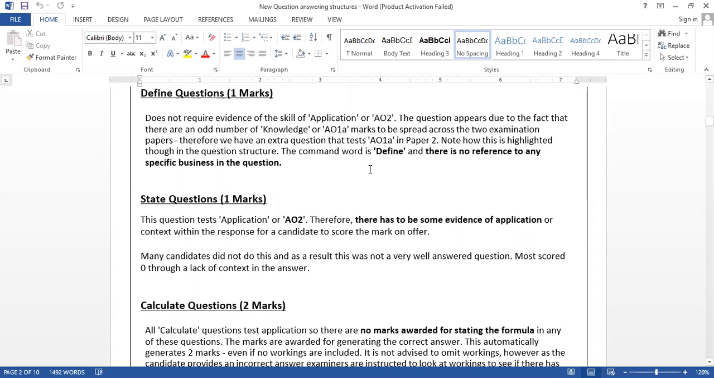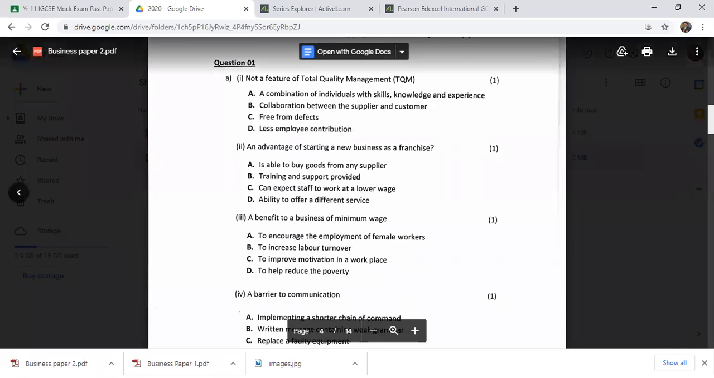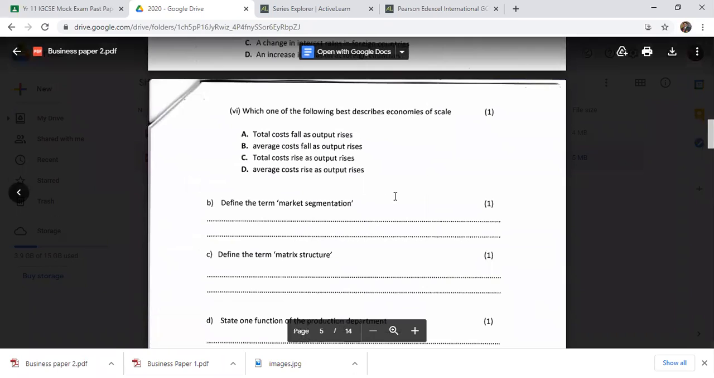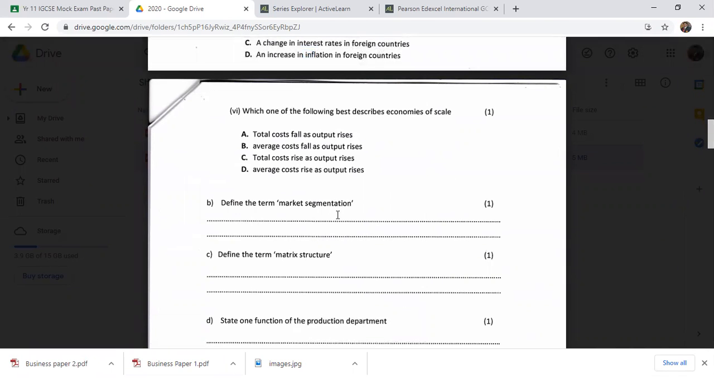So now this is highlighted. The command word is define. There is no reference to any specific business in the question, so there is no need to apply, just define. For example, in this paper there are 2 define questions in question number 1. Define the term market segmentation. Define the term matrix structure. The first is from marketing.